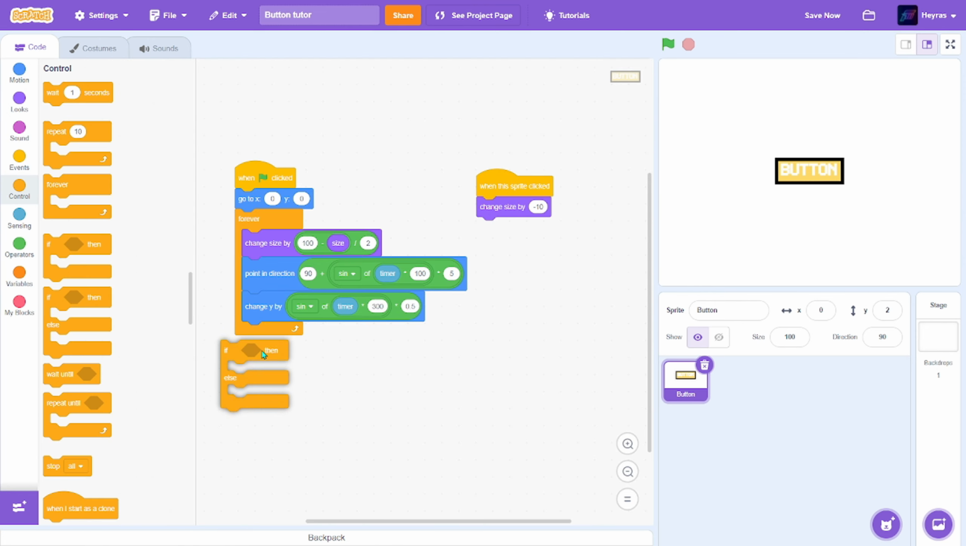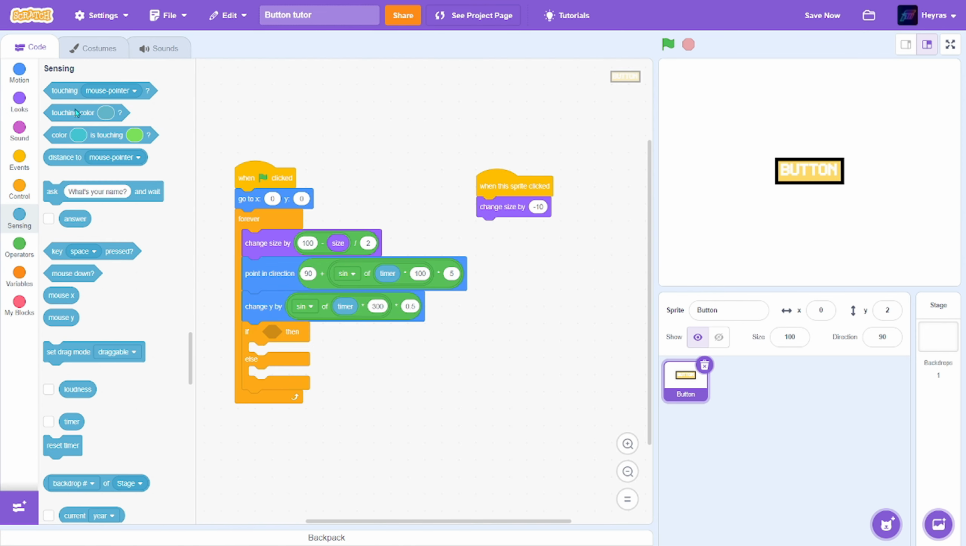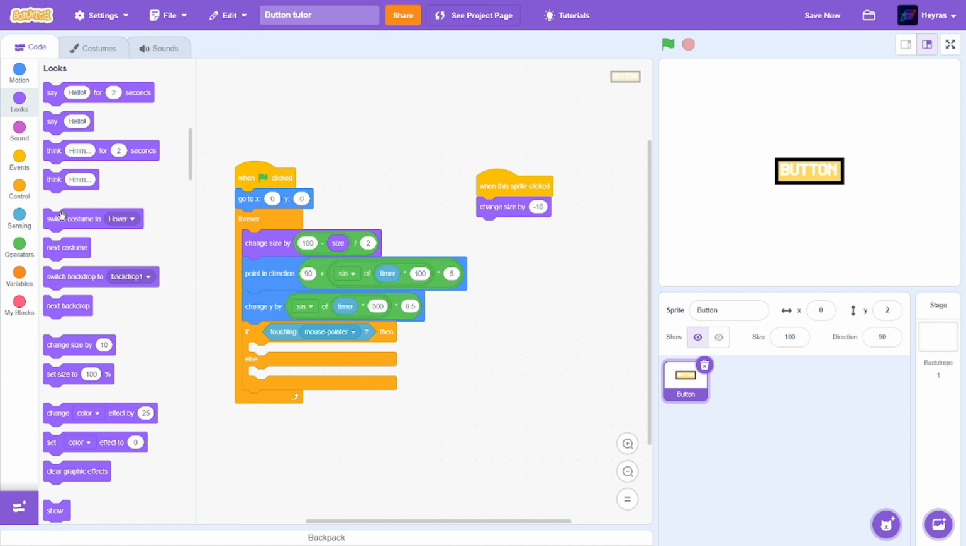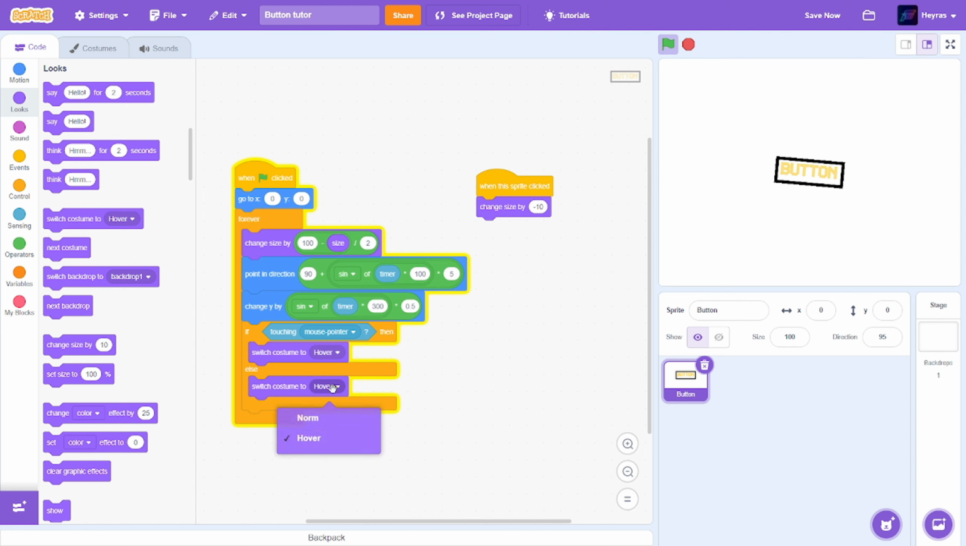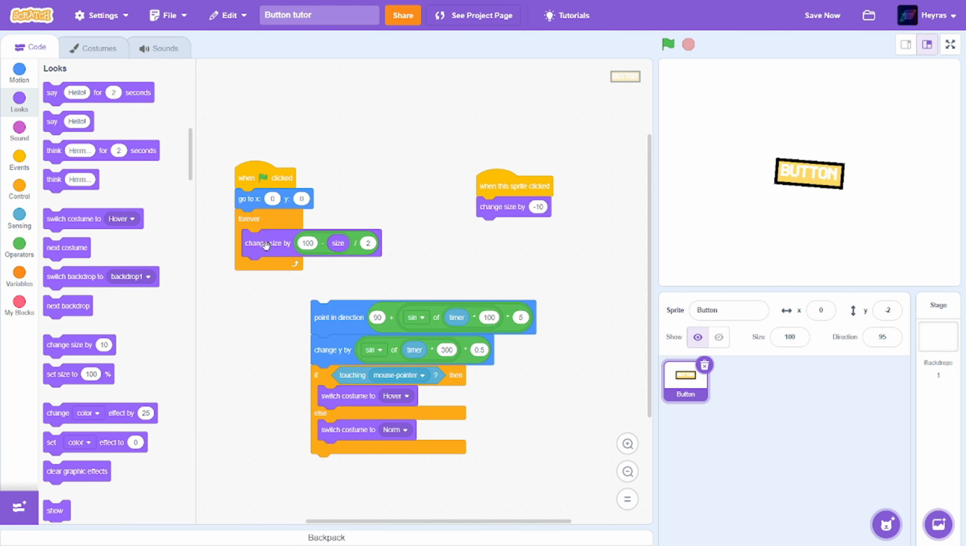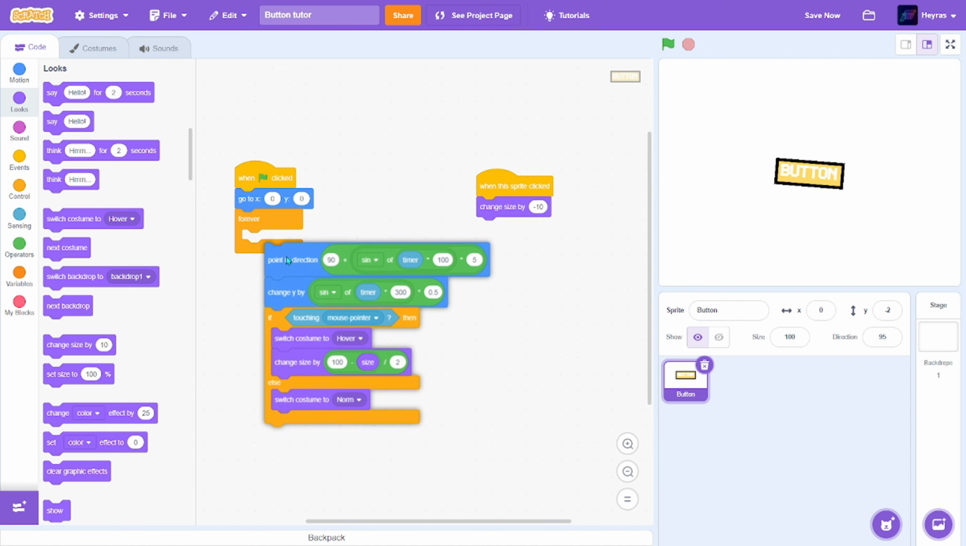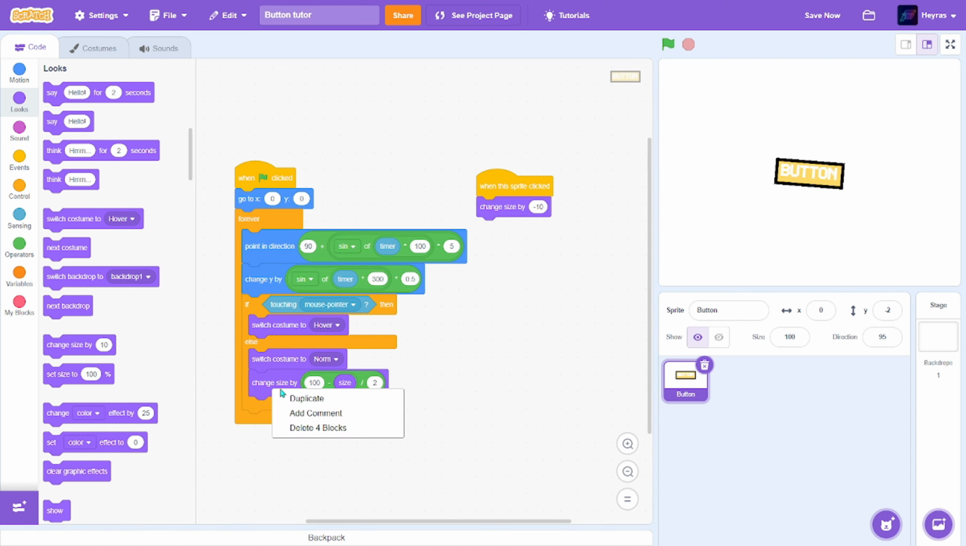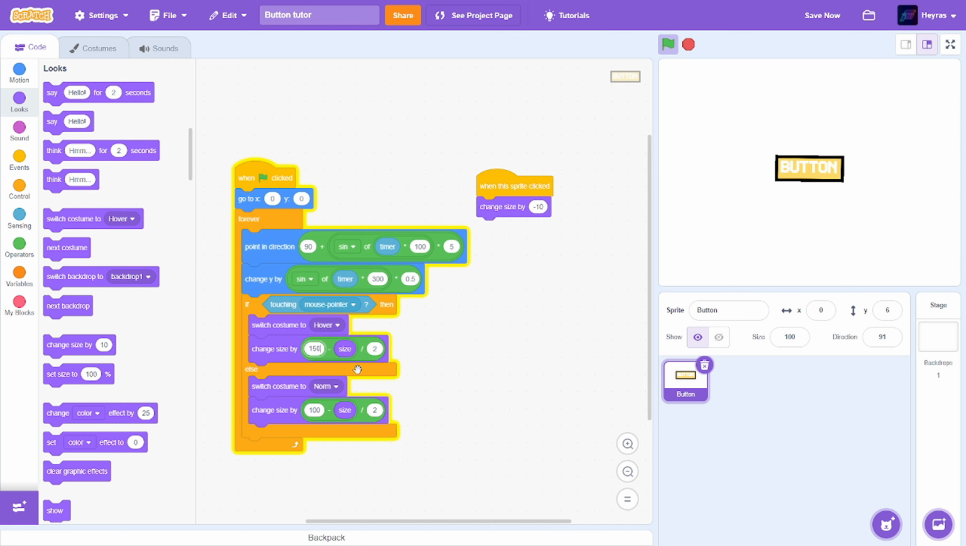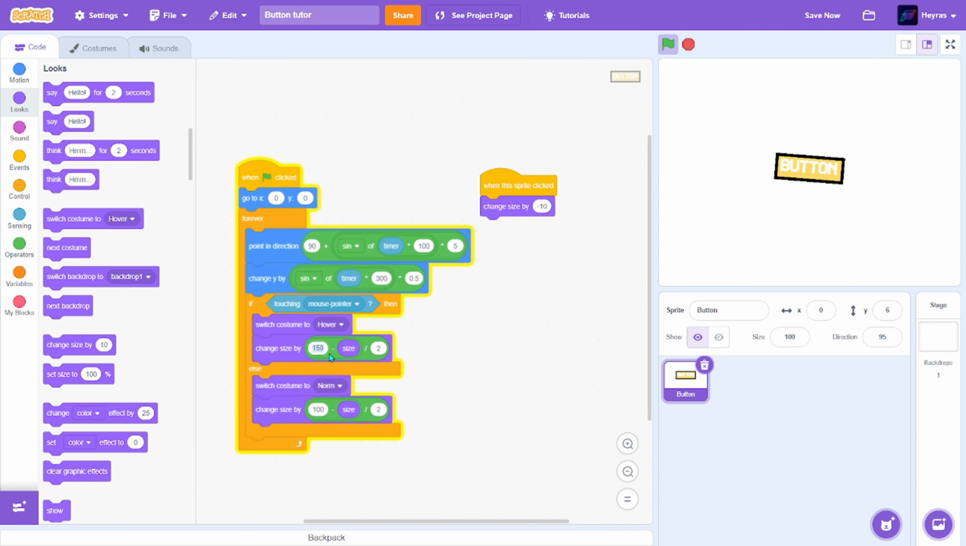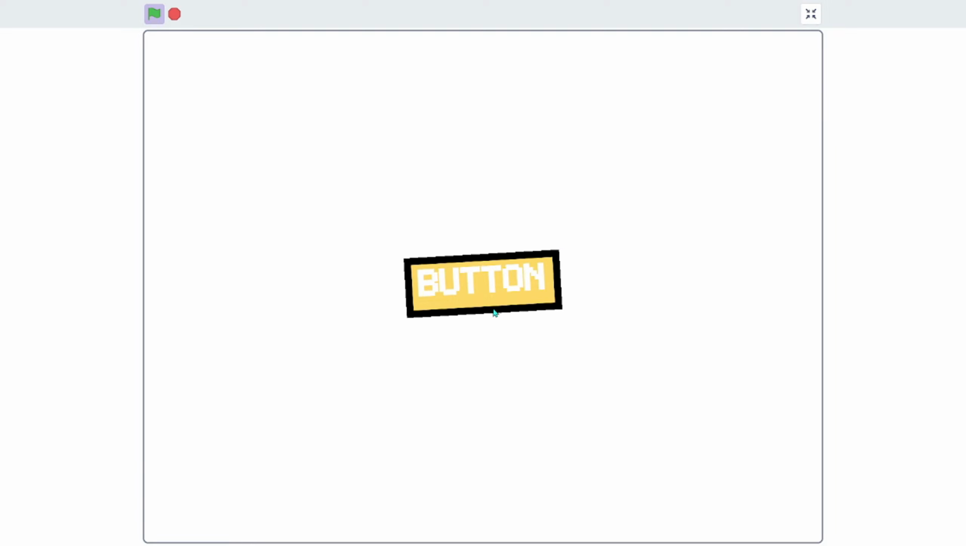So I'm gonna get an if else. If touching mouse pointer, then switch costume to hover. Else, I'm gonna switch to norm. We can also change the size to become like bigger. So I'll put this in here, and I'll change it by like 150. Oh, that's too big. 120. Yeah, I think this looks really good.